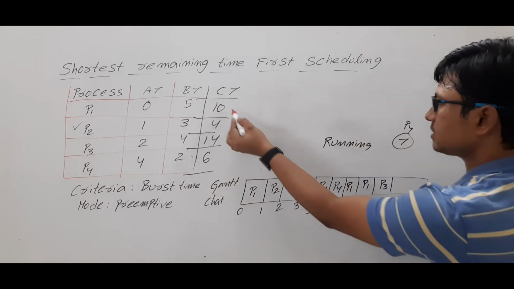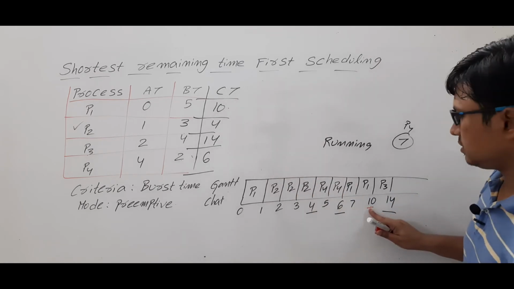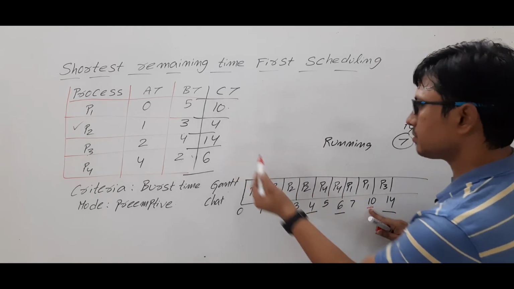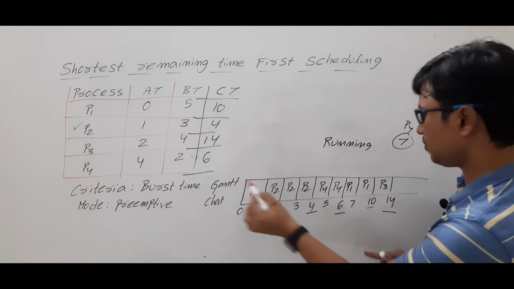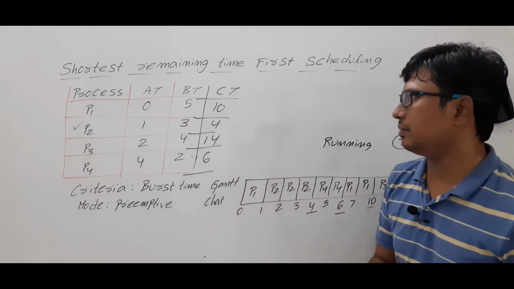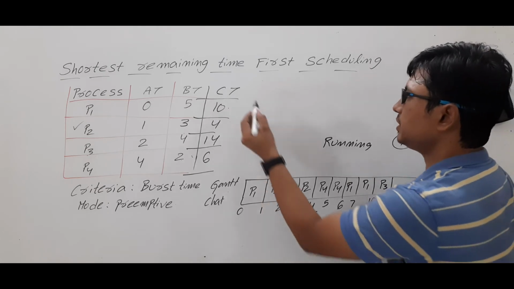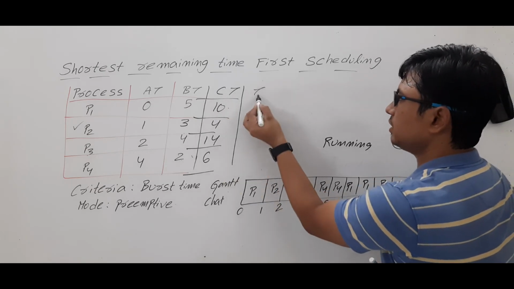Processor P1 has completed its task at 10 units. Is it clear? Processor P2 at 4, processor P3 at 14, processor P4 at 6 units of time. Once we got the completion time, we can easily compute the turnaround time.